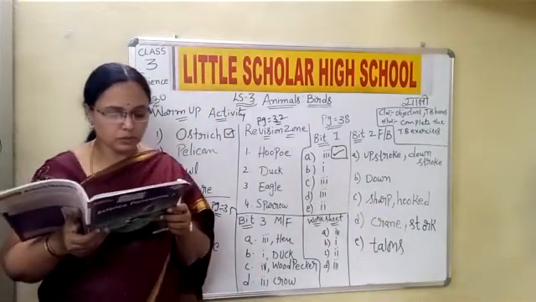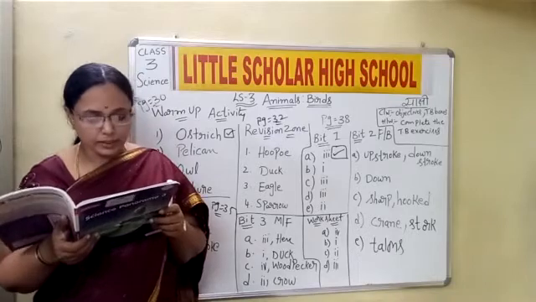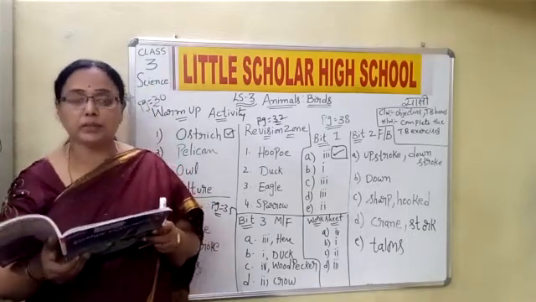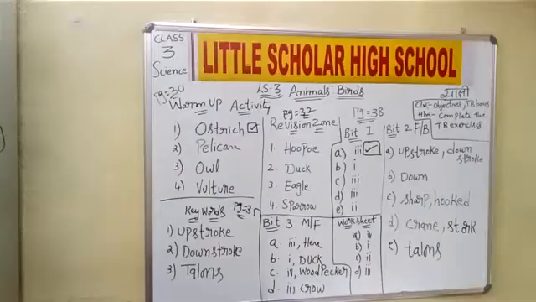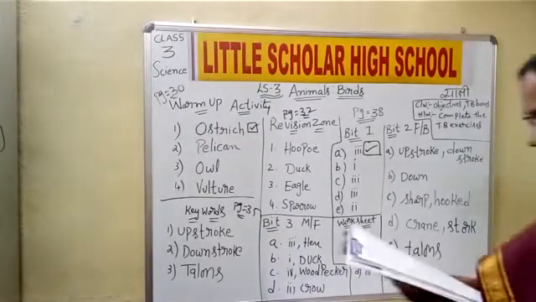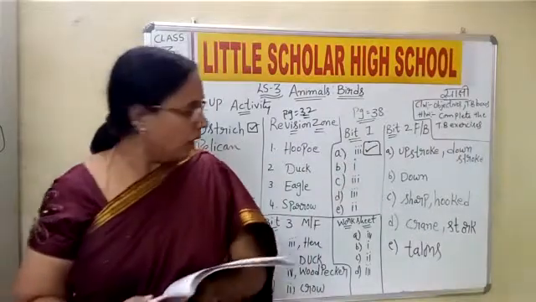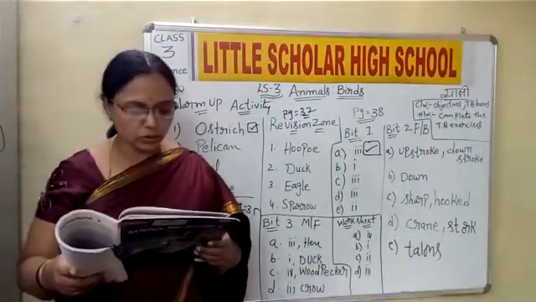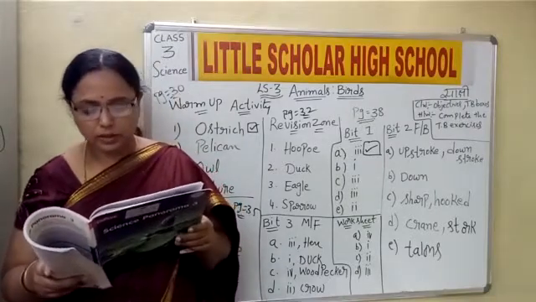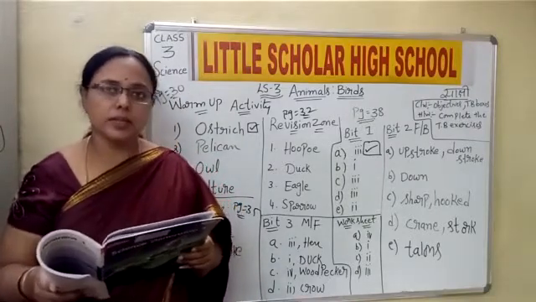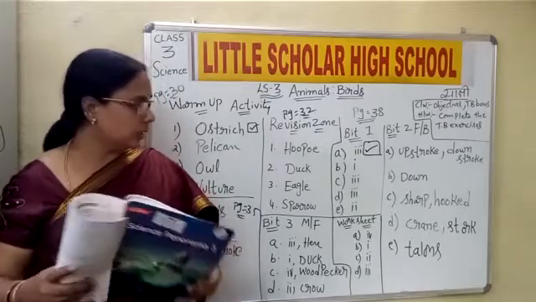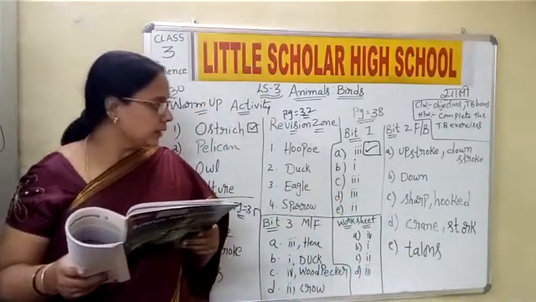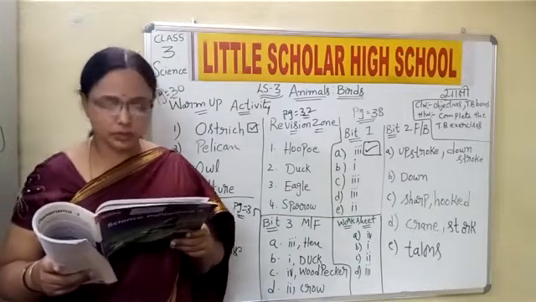Now the fourth fill in the blank. Dash and dash are wading birds. Okay children, so we are in the fill in the blanks. Dash and dash are the wading birds, means it is crane and the stork.